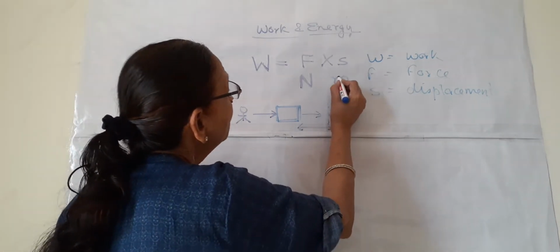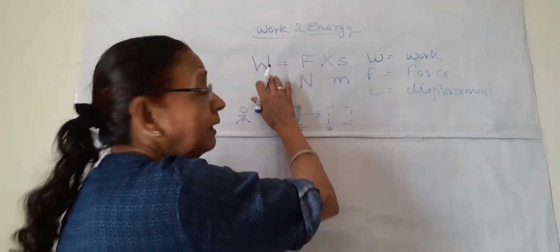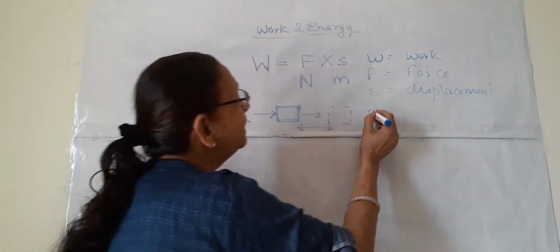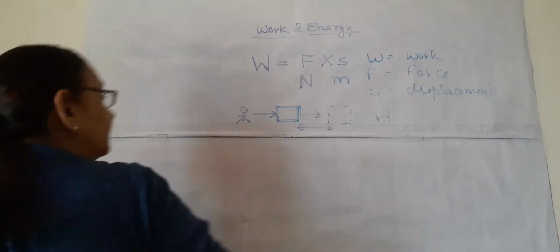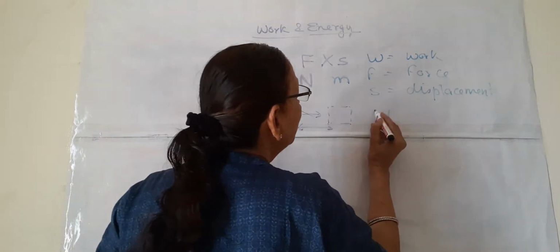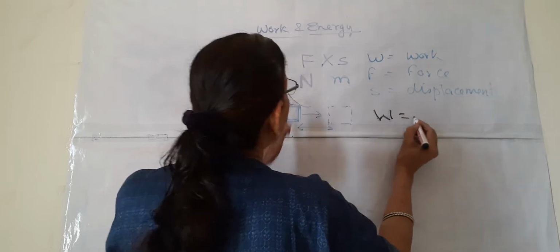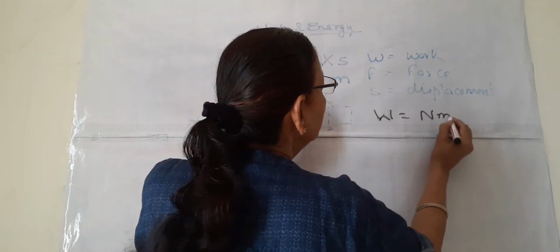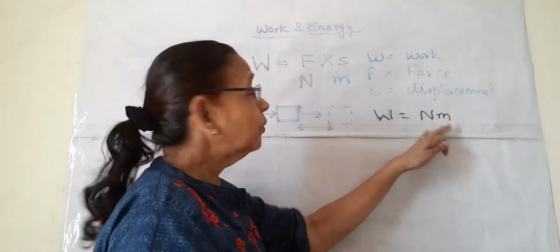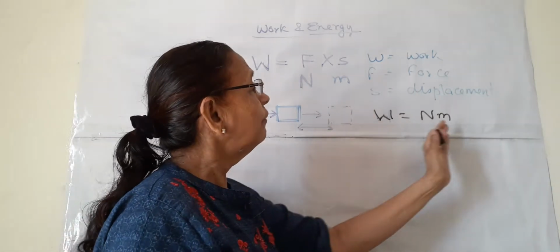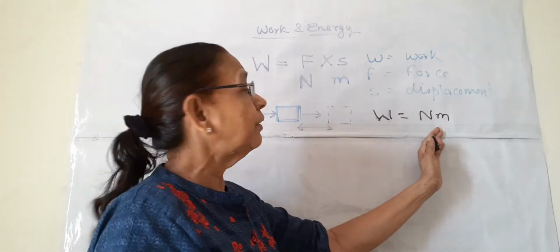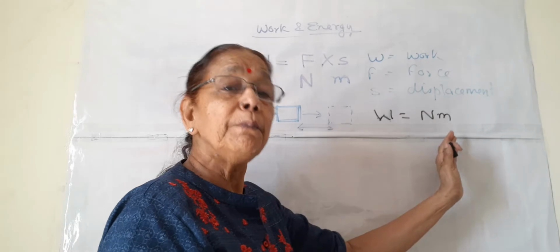So what should be the unit of work? The unit of work will be Nm, Newton meter. By this formula we derive the unit of work as Newton meter.